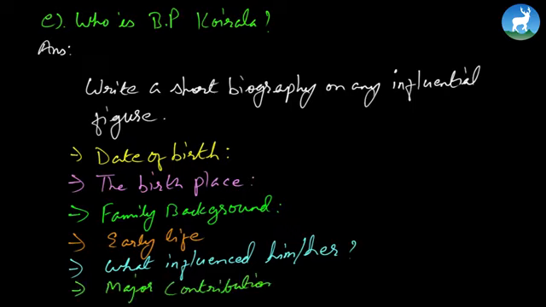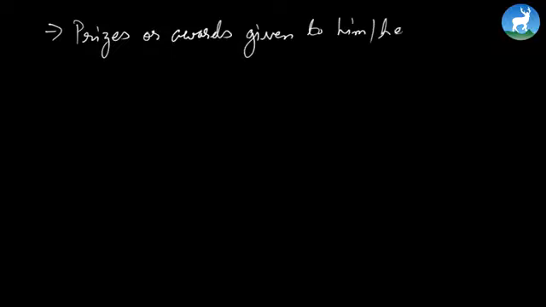Alright, major contribution and achievements. Major contribution means why the particular person is famous, and what his achievements were. Alright, so when we continue to write, it can also be prizes or awards, prizes or awards given to him or her. And finally, whether he is alive or dead. Alright, alive or deceased. So using this information, you can write a very short biography about any famous personality.